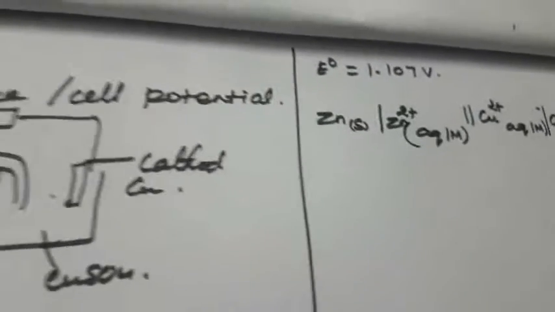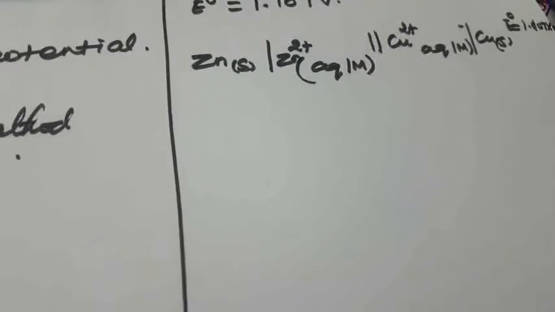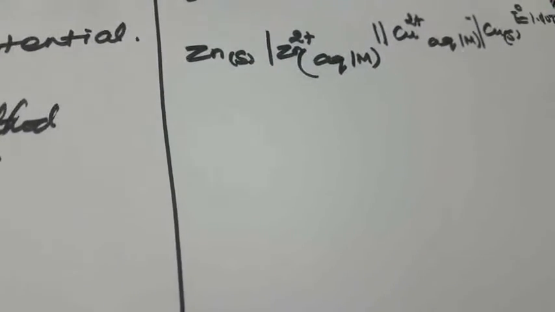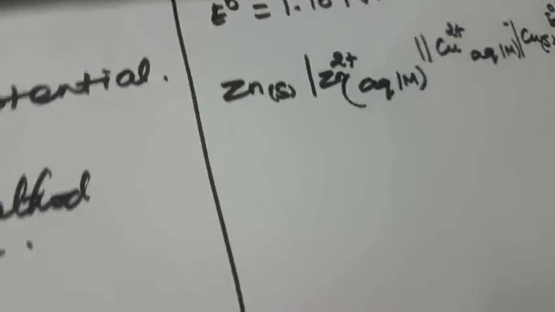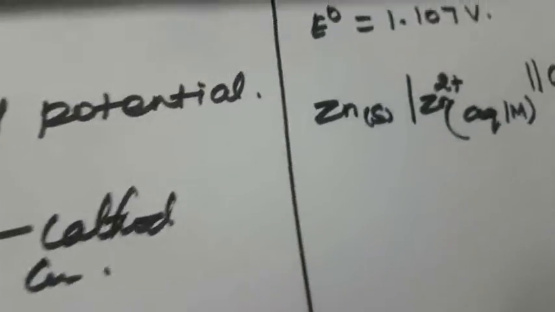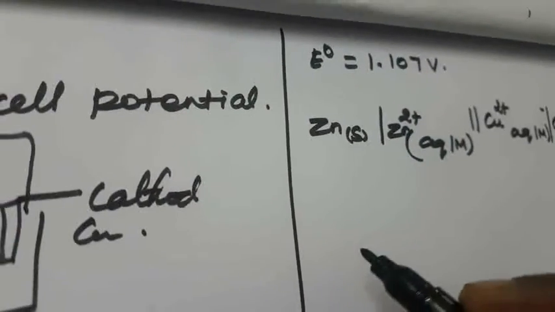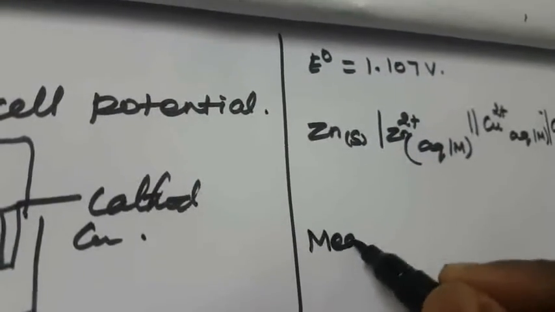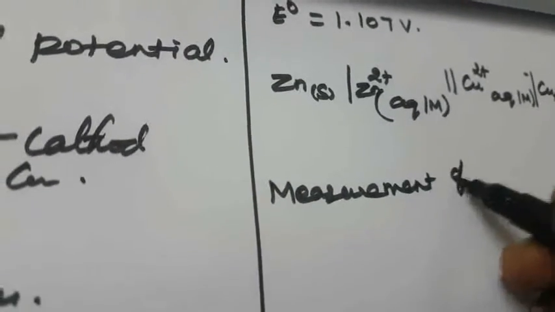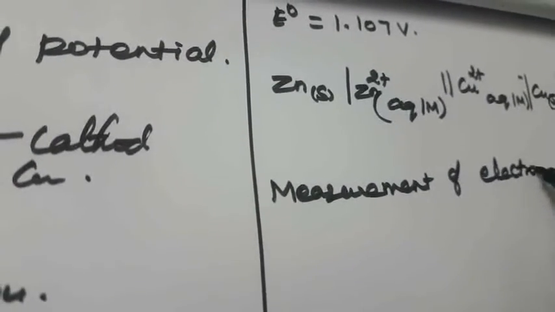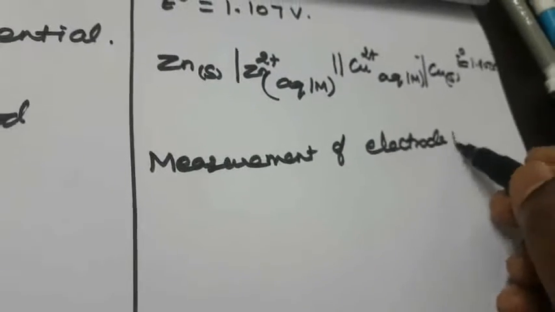So now, how to measure the EMF of the cells? The overall redox reaction can be considered the sum of the 2 half reactions. The next one is measurement of electrode potential.